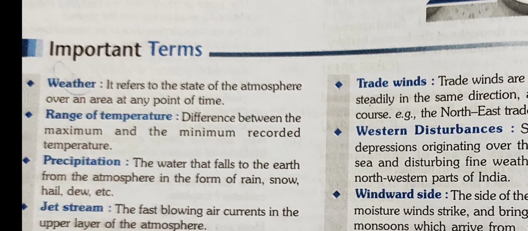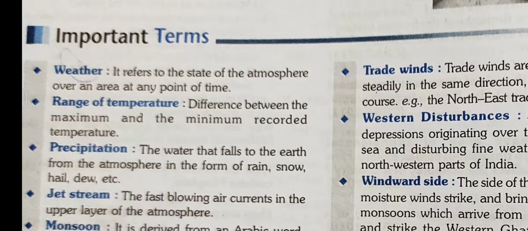Next term is range of temperature. Range of temperature means difference between maximum and minimum temperature. In weather forecast, you listen or read temperature between 23 degree to 35 degree, then it means minimum temperature may fall at 23 degree and maximum can go up to 35 degree. So range of temperature means difference between maximum and minimum temperature.